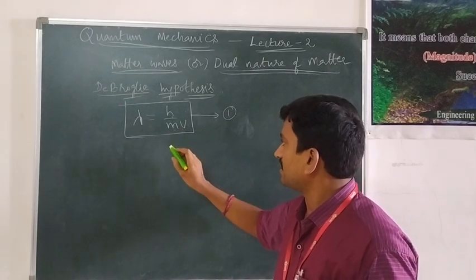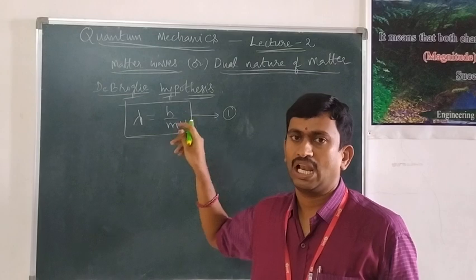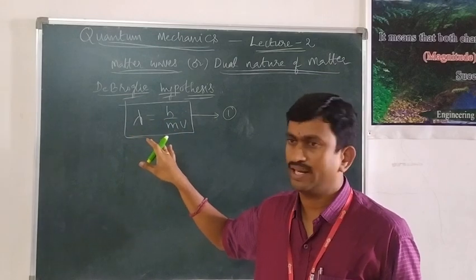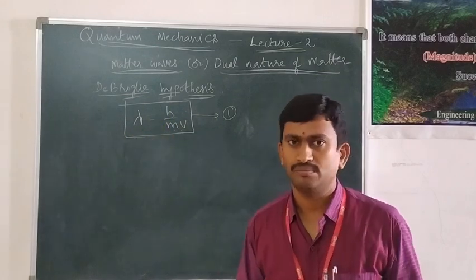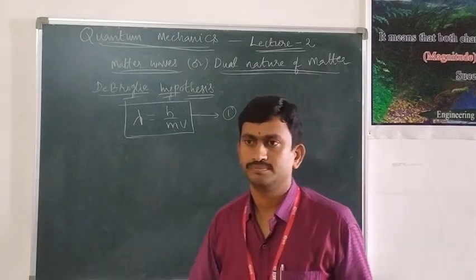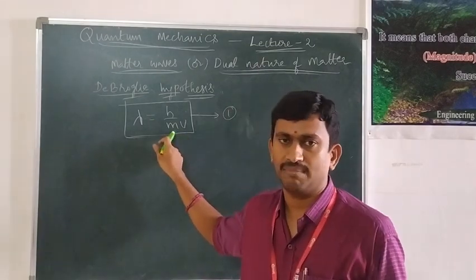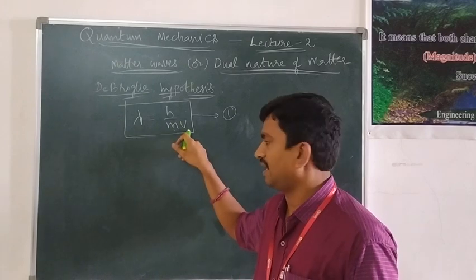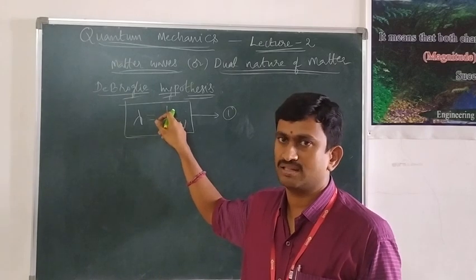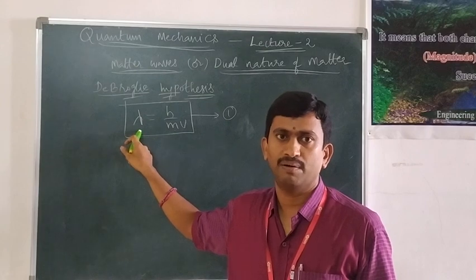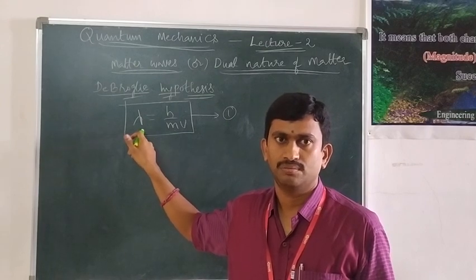This equation gives us a lot of information regarding the de Broglie matter wave. In this equation, m is the mass of the particle, v is the velocity of the particle, h is Planck's constant, and lambda is the wavelength associated with it. Okay, thank you.